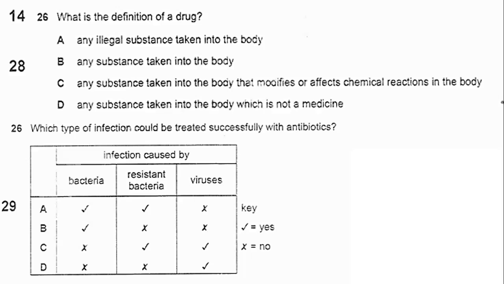What is the definition of a drug? The drug is the substance that when taken into the body modifies or affects the chemical reactions in the body. Which type of infection could be treated successfully with antibiotics? It's going to be bacterial infection only, not resistant bacteria and not viruses, because it said successfully. So this means that it will be able to kill all the bacteria. Resistant bacteria might be affected, but it will not be totally killed by antibiotics.